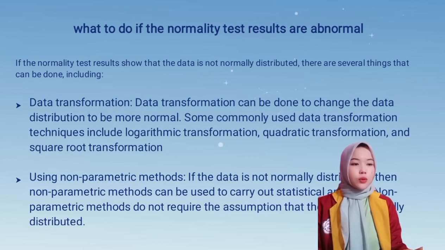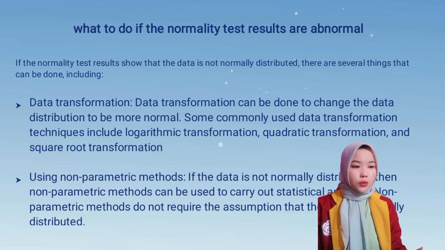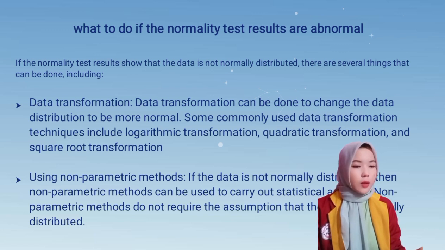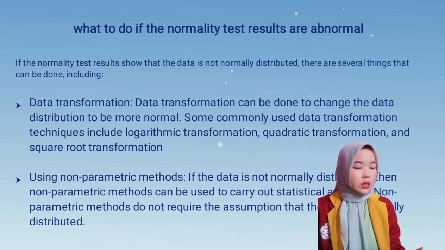Next, what to do if the normality test results are abnormal? If the normality test results show that the data is not normally distributed, there are several things that can be done, including data transformation. Data transformation can be done to change the data distribution to be more normal. Some commonly used data transformation techniques include logarithmic transformation, quadratic transformation, and square root transformation.